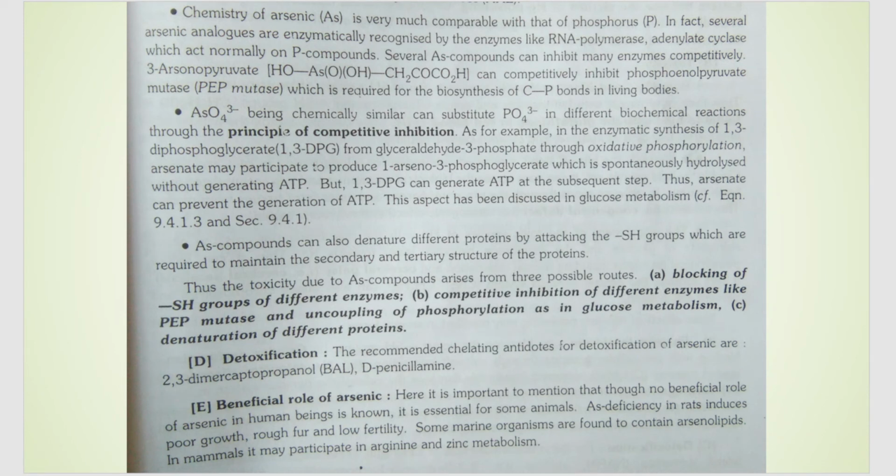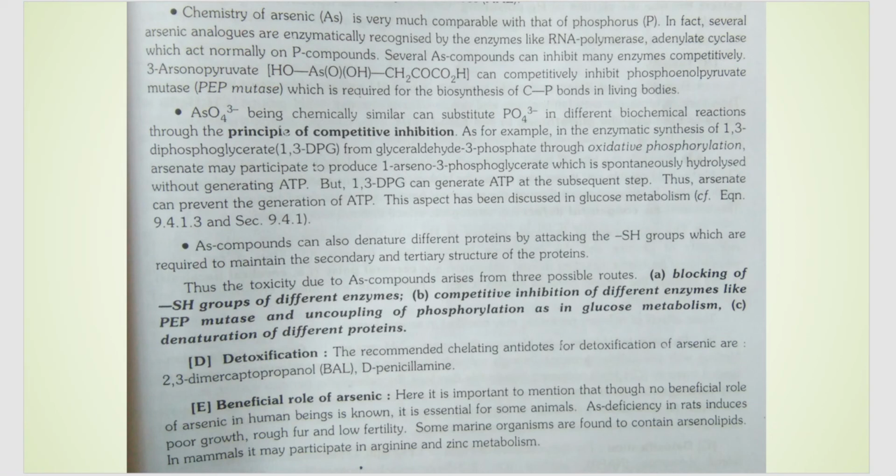Also, 3-arsenopyruvate does competitive inhibition. You know what is competitive inhibition? One metal ion competes to bind to the target site of the enzyme. So it does competitive inhibition with phosphoenolpyruvate mutase, and this particular enzyme is required for the synthesis of CP bonds, that is, carbon-phosphorus bonds in living bodies. But because of arsenic interfering in this step, the synthesis of the CP bonds will not take place.